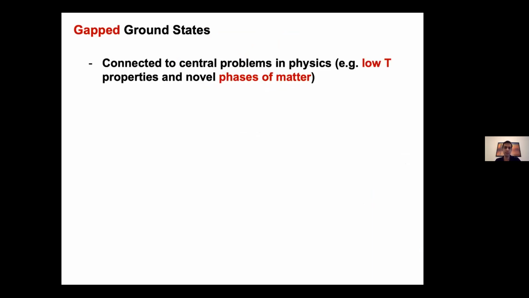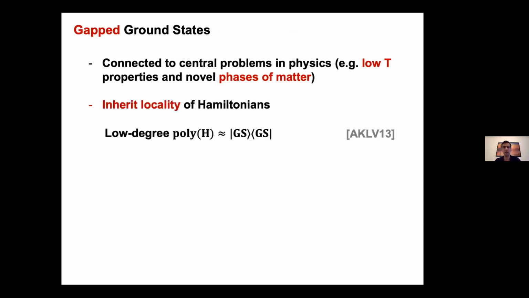Well, studying gapped ground states is connected to some central problems in physics, like understanding the low temperature properties of quantum systems or different phases of matter. One other thing that makes gapped ground states nice to study is that, very roughly speaking, they inherit the locality of the Hamiltonian. And you can, for example, write them as a low-degree polynomial of the Hamiltonian, as constructed by Arad, Landau, Vazirani. And this low-degree polynomial preserves the locality.